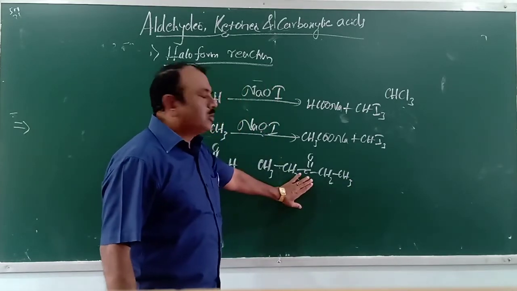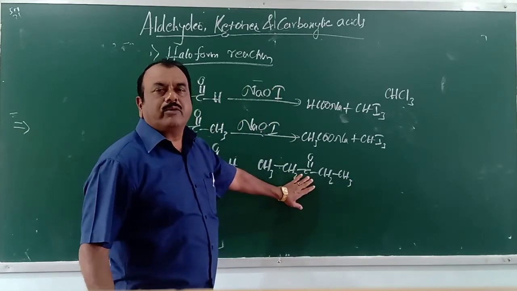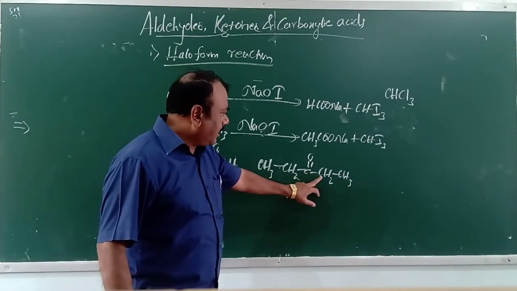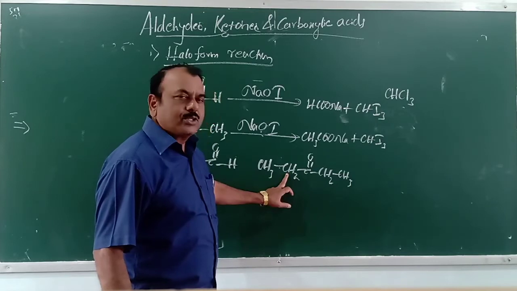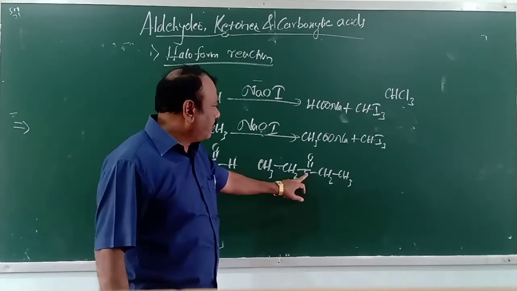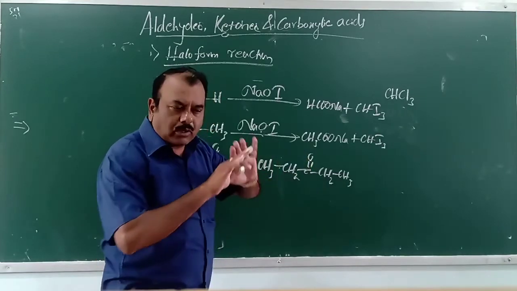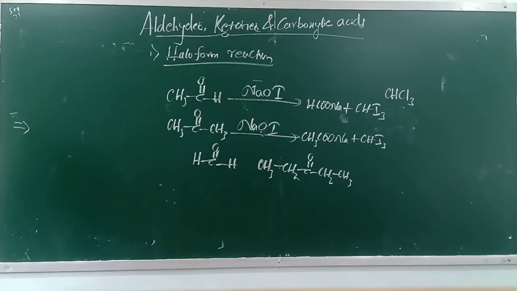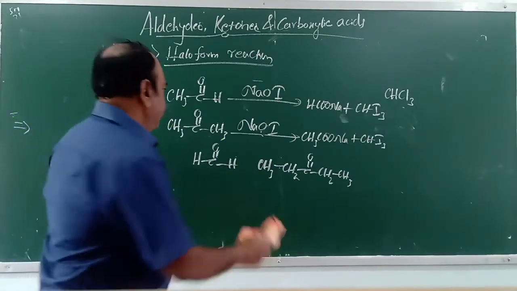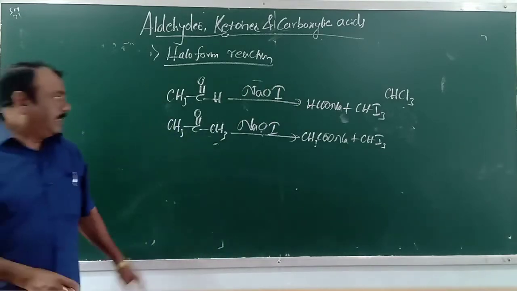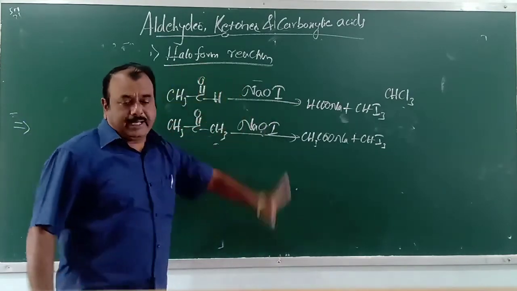This compound also does not answer iodoform. Can you tell me why? Because the carbonyl carbon is bonded to a CH2 group. Here CH2 group means there is no CH3 group directly attached to the carbonyl carbon. This also does not answer the haloform reaction. Right? This is all about the haloform reaction.